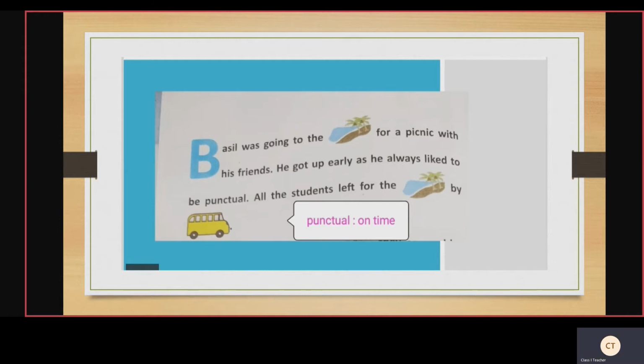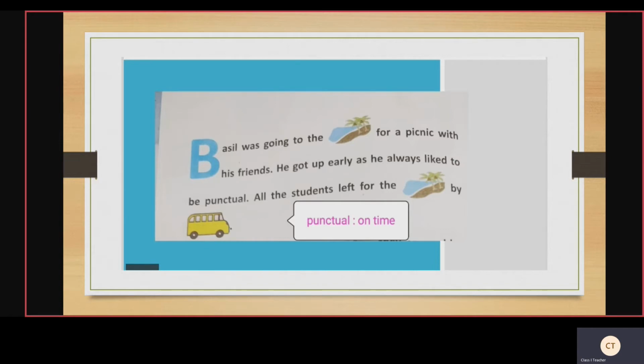I have given the meaning of punctual, children. Punctual means on time. Always you need to be punctual to your works. You should be punctual to your school. You should be punctual to your duties. Punctuality means you should do your work on time.